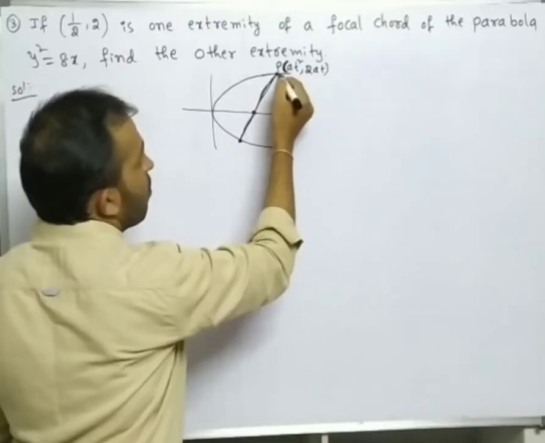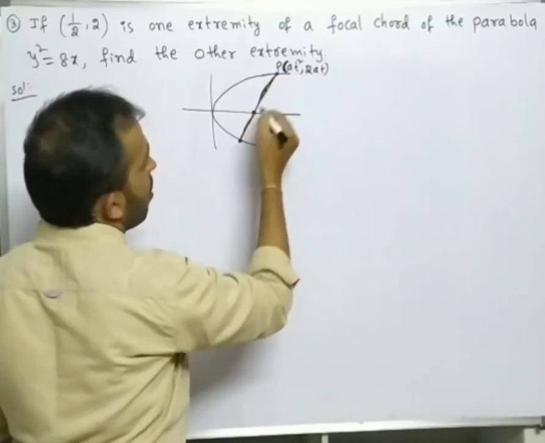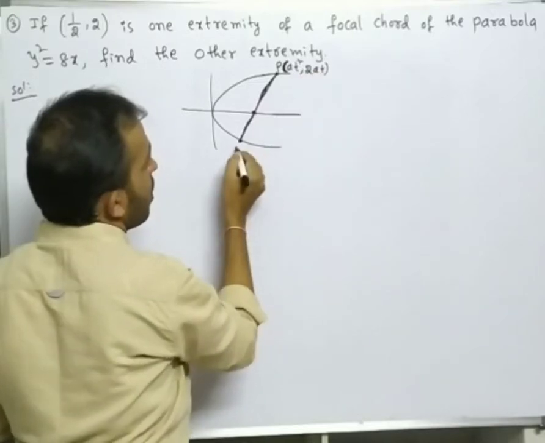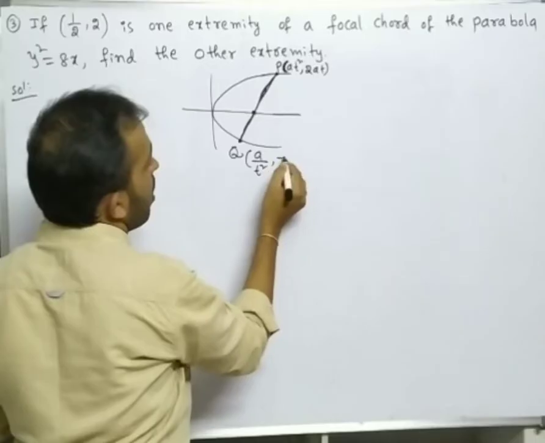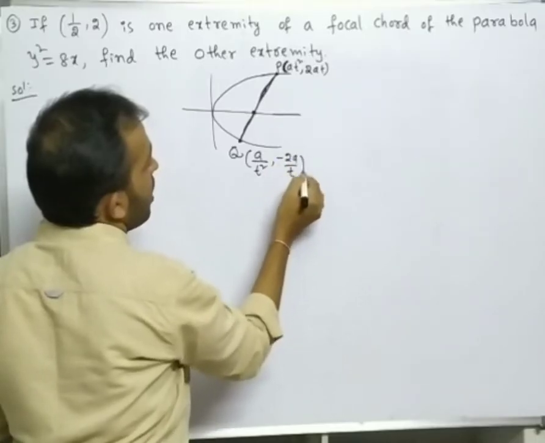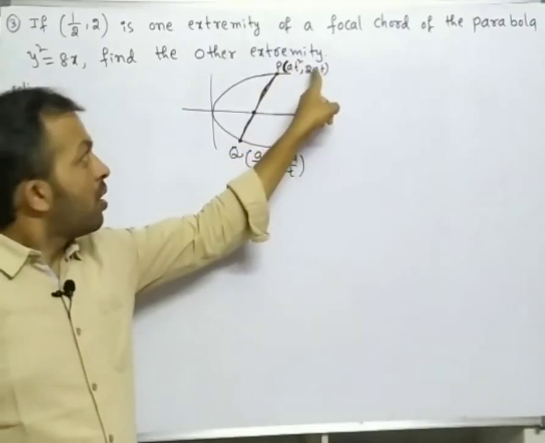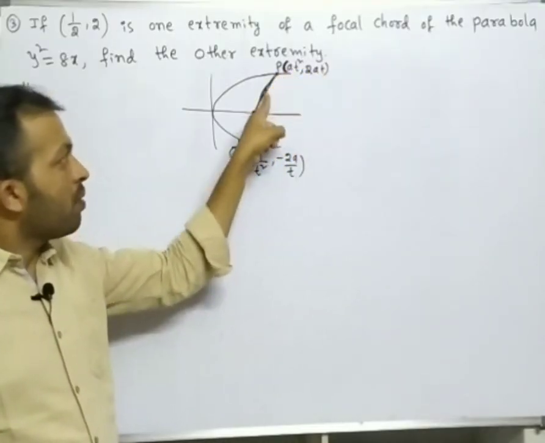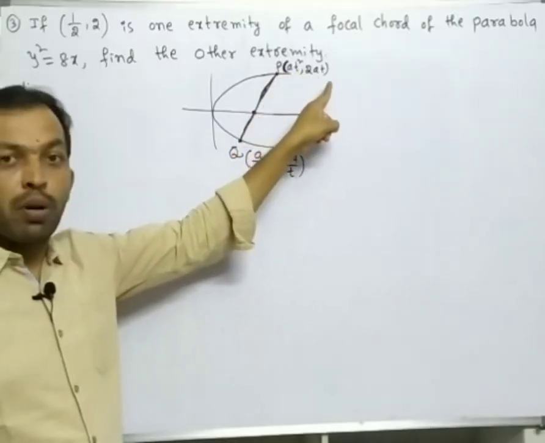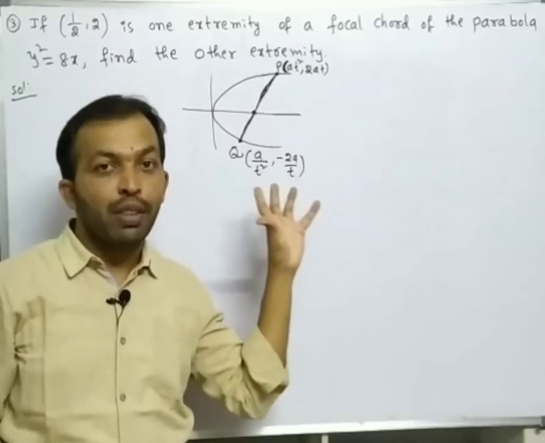If one end of the focal chord is (at square, 2at), then the other end is (a by t square, minus 2a by t). Remember this formula.